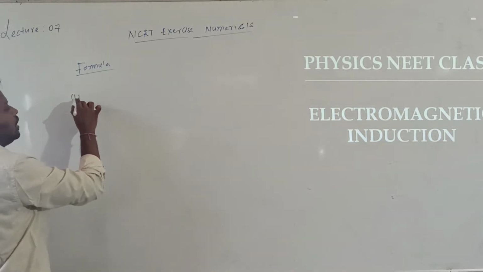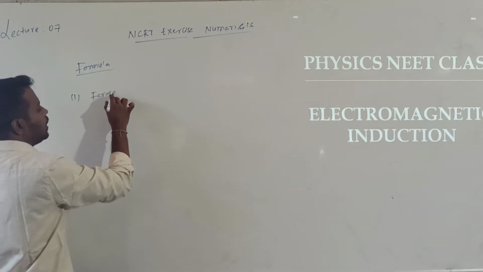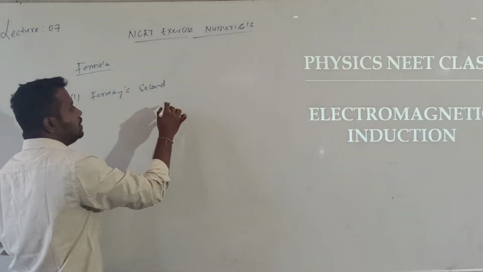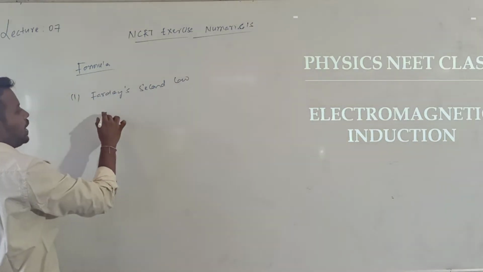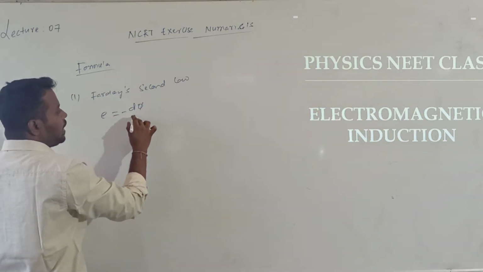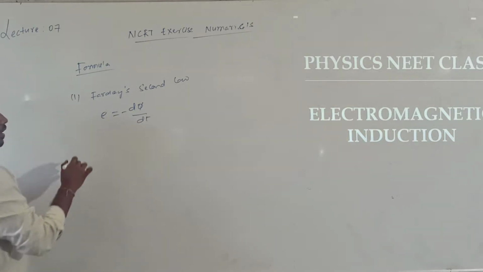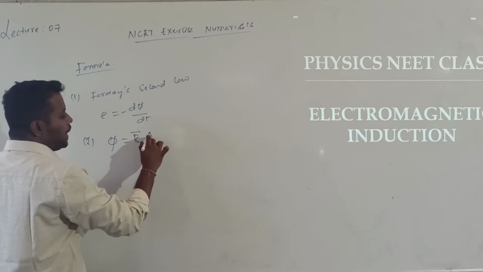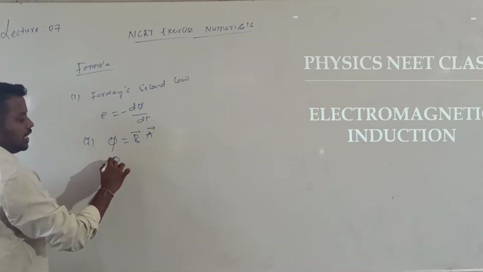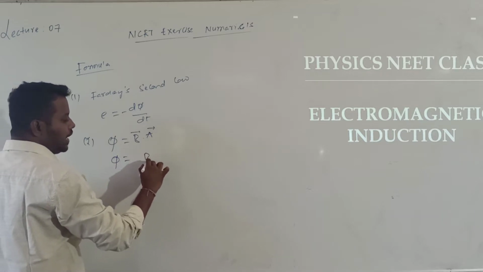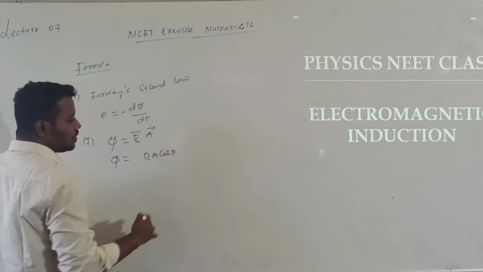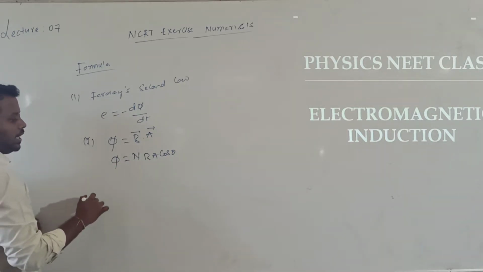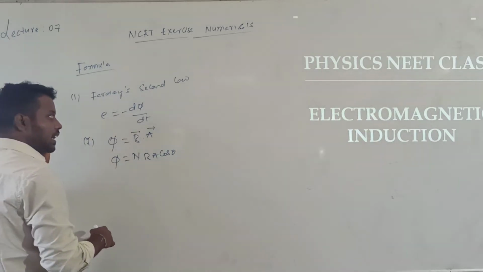The first one is according to Faraday's second law, which is very important. E is given by minus d phi by dt. The second formula: the flux is the dot product of B bar dot A bar, which can also be written as flux is equal to B into A into cos theta. If there are n turns, it is n into B into A into cos theta. This is the formula for calculating flux.